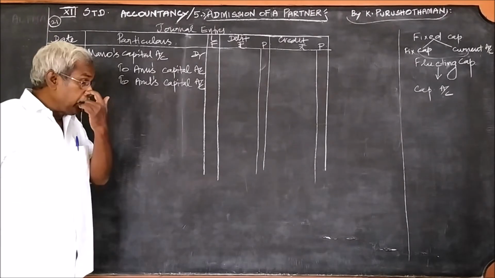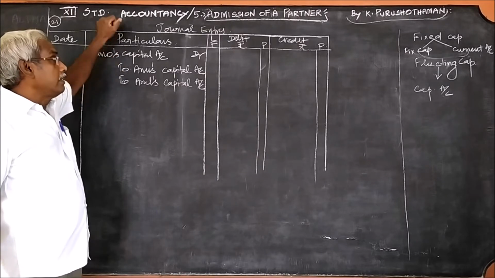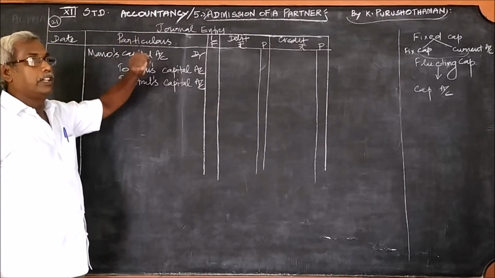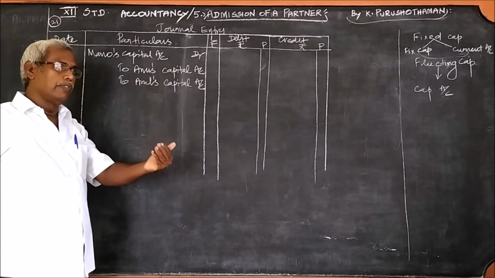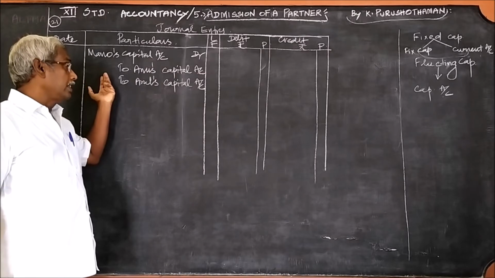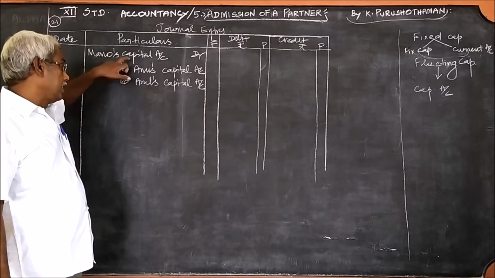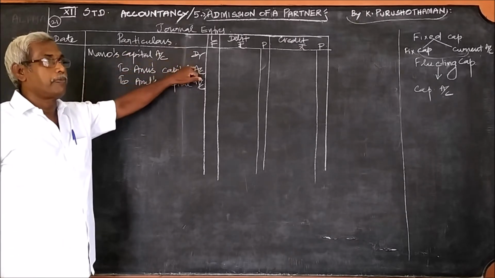I once again repeat. When he brings in cash, we can write the bank account on the debit. If he did not bring in his share of goodwill, you should not write that bank account. Instead, you should write his capital account, the new partner's capital account.